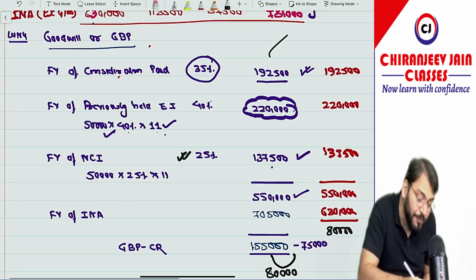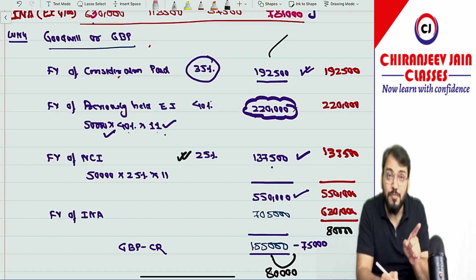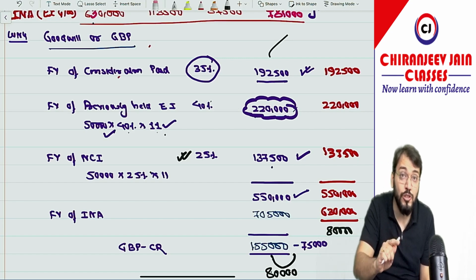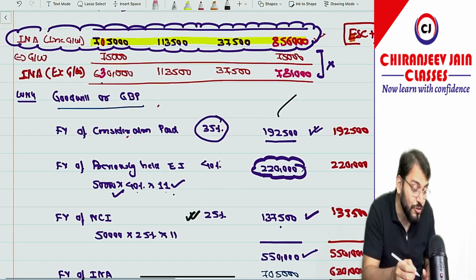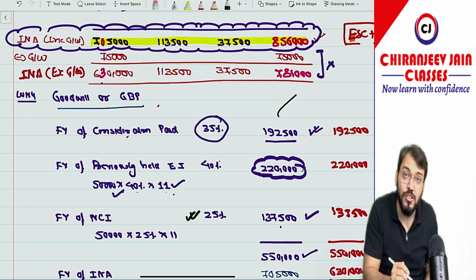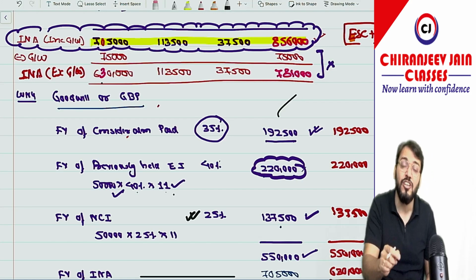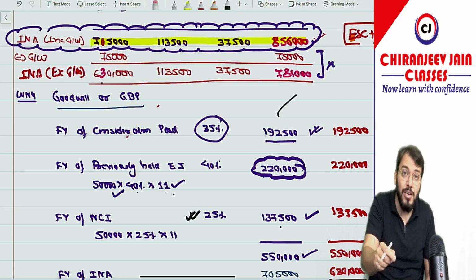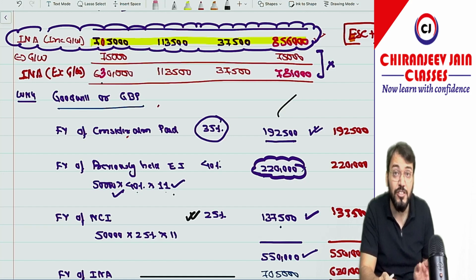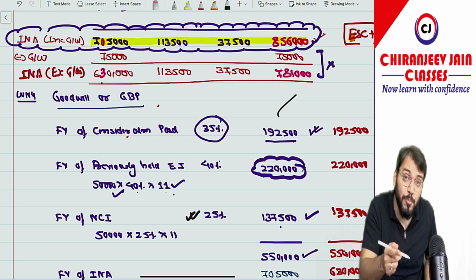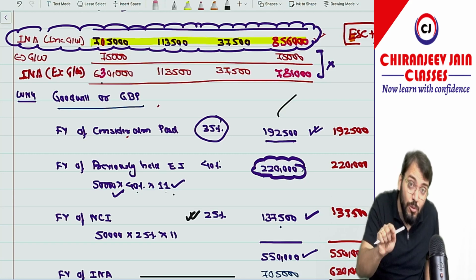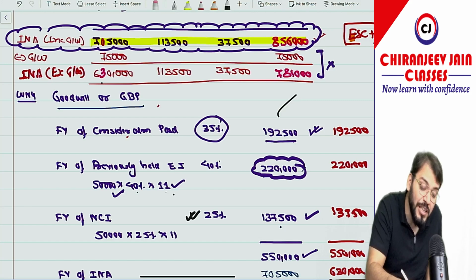In this we have adopted the fair value of NCI method. But suppose you have adopted the Pasina, proportionate share in INA method, and if you don't know this concept, you will take 7,05,000 into proportionate share, which will be 100% wrong. In that case, your answer, whatever you are calculating for goodwill or gain on bargain purchase, will not be correct, because in that case NCI should be measured by using proportionate share in INA excluding goodwill. Then you should do this only.